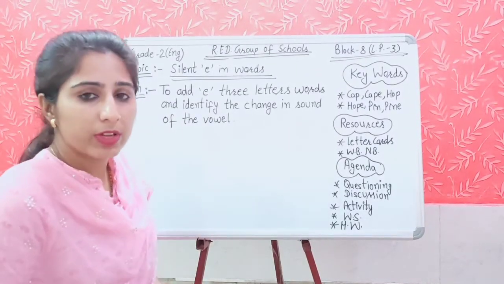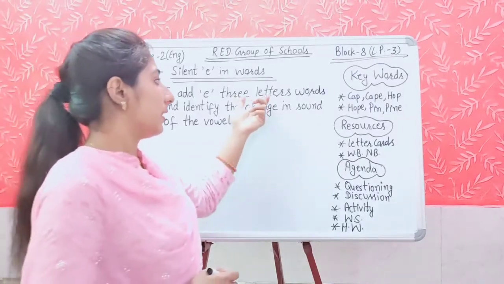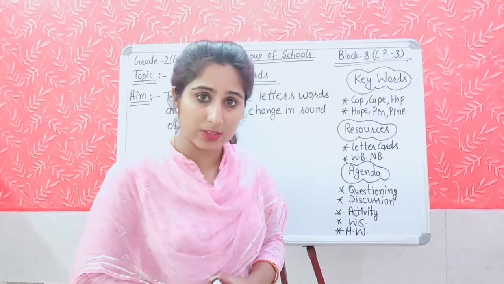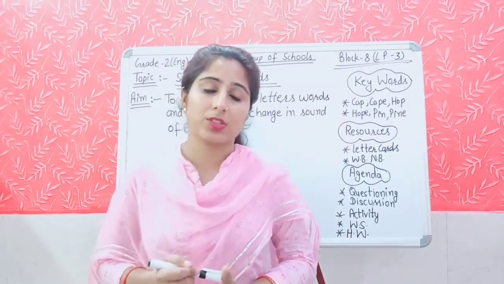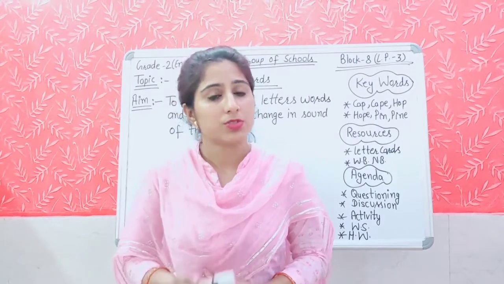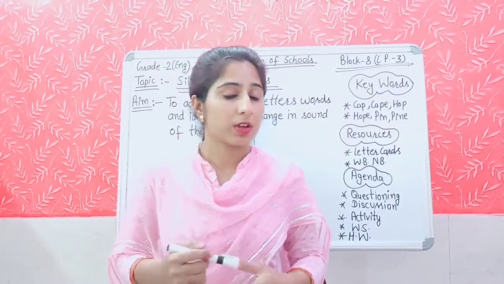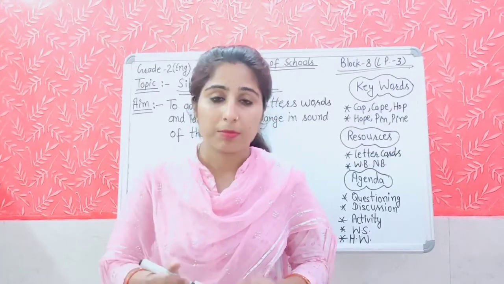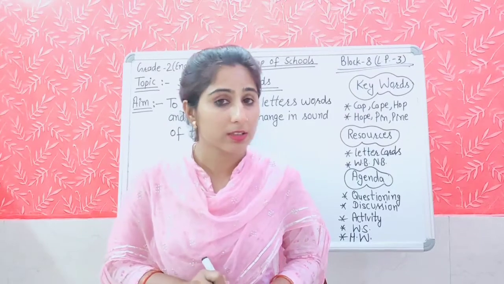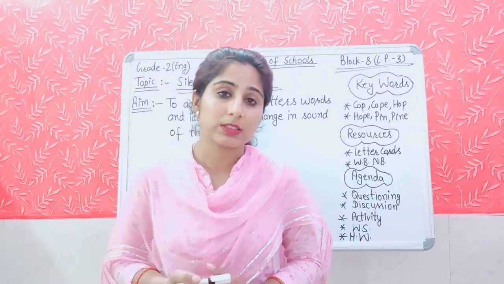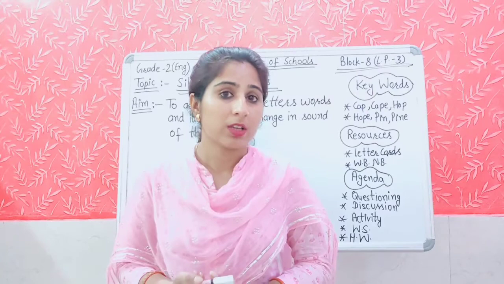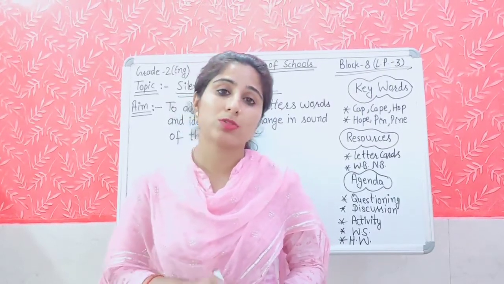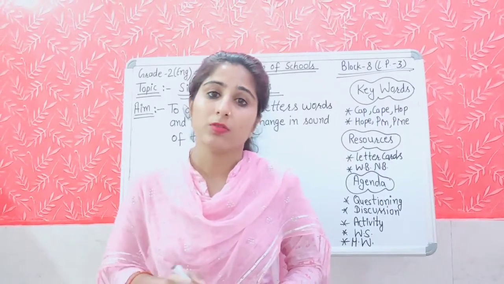Means we will add E at the end of three letter words, and then we will identify the change in the sound of the vowel. What is E? Is E a consonant or a vowel? Yes, E is a vowel. So by adding this vowel, what change comes in the words?